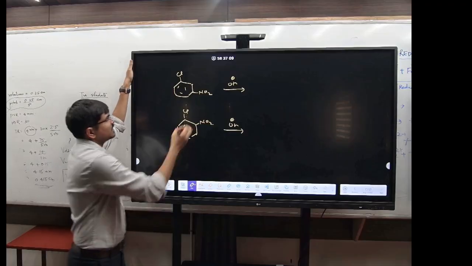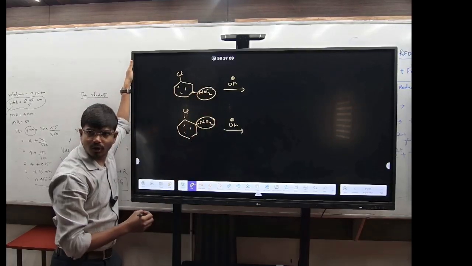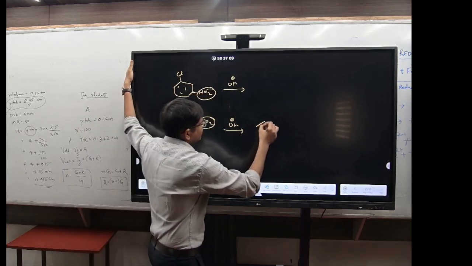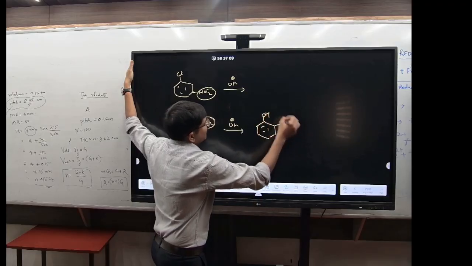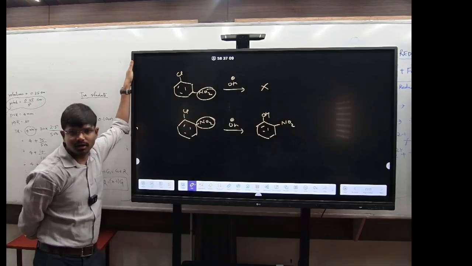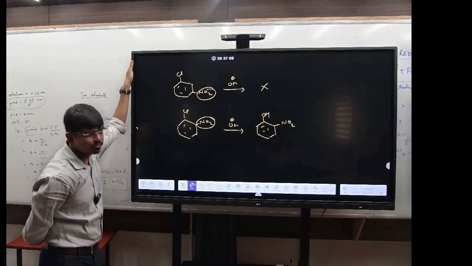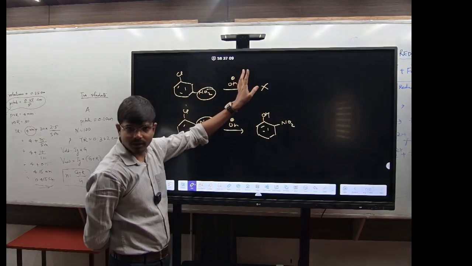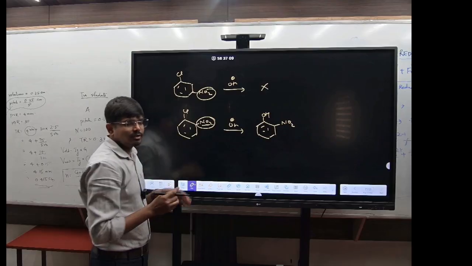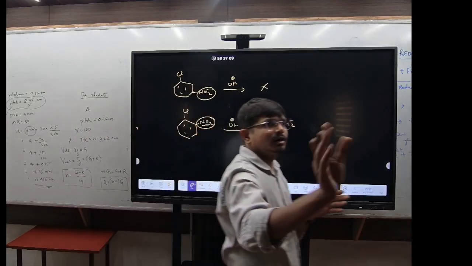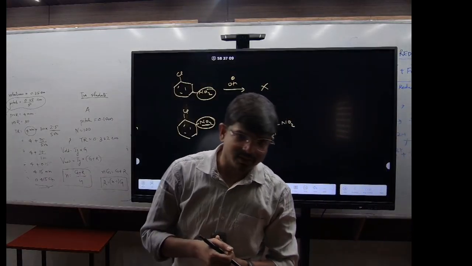Then see here, this NO2 is at the meta position, where this is attached at the ortho position. So this will form OH and the NO2, and this will not form the reaction under normal conditions. Unless the conditions are extremely vigorous, it will not be able to form the compound, because this is attached at the ortho position. So if the electron withdrawing group is attached at the ortho and the para position, then you can have the reaction, otherwise you cannot.